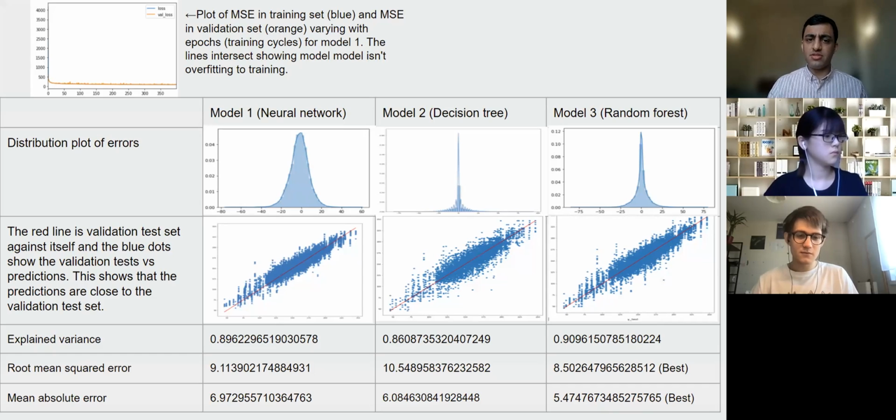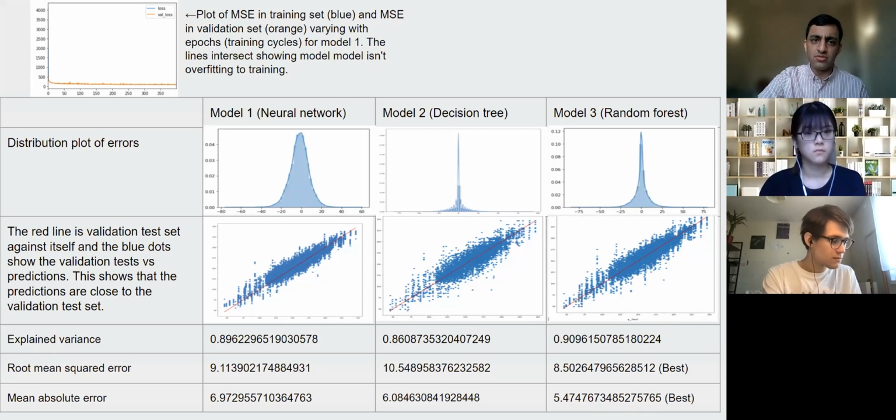So here, these are the first three models that we tested out before moving on to our final model. Model 1 is a neural network model, model 2 is a decision tree model, and model 3 is a random forest model. On the top left corner, you can see that the validation loss from the test set decreases over time and then stabilizes around 300 epochs, and so does the loss on the training data set. The fact that these two lines intersect means that we are not doing any overfitting in our models.